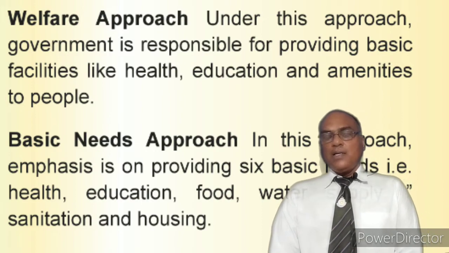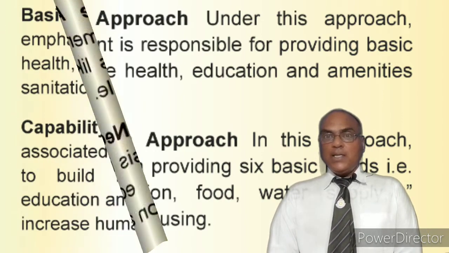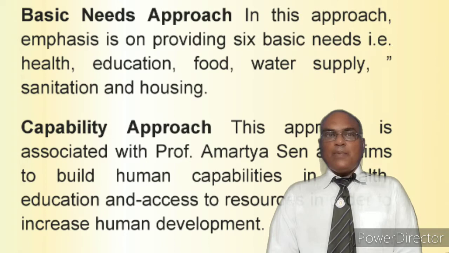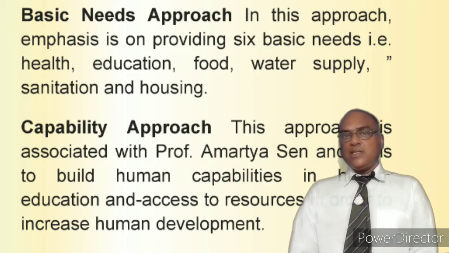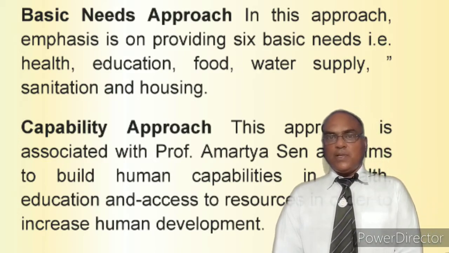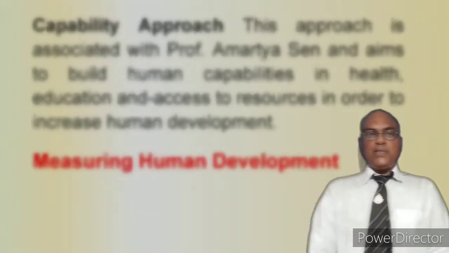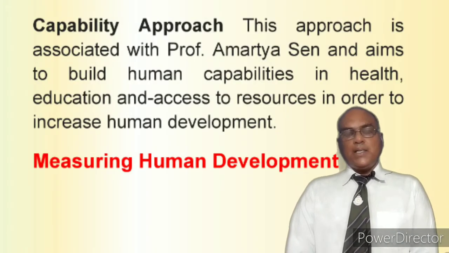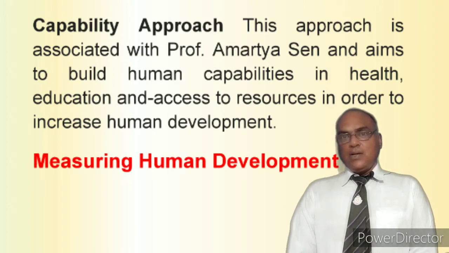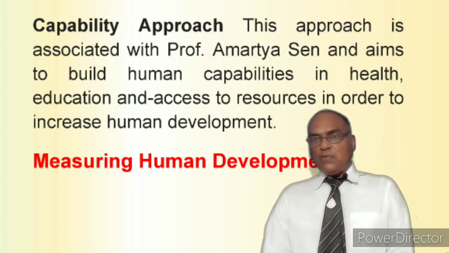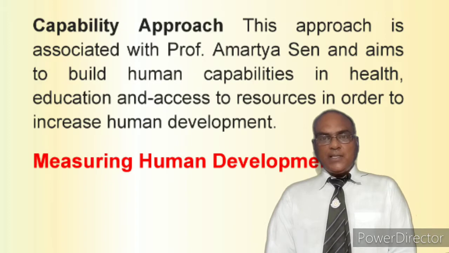Third thing is basic needs. हमारे पास basic needs होनी है, that is, whether the government is fulfilling it or not, whether people are getting basic needs or not. Then capability: when the person possesses some skills, that is the fourth way we can assess human development. For measuring human development, we have so many indicators.